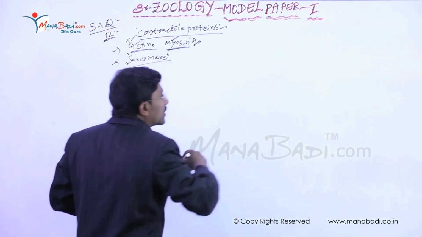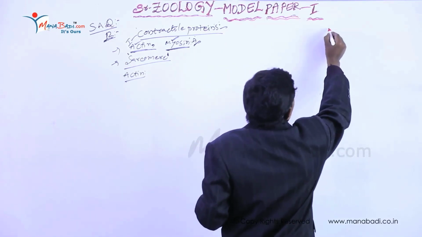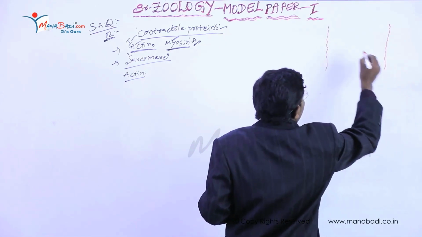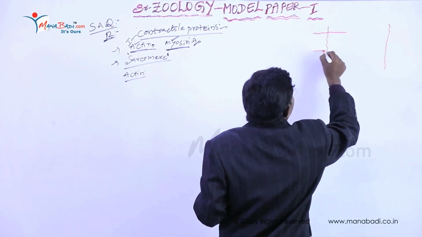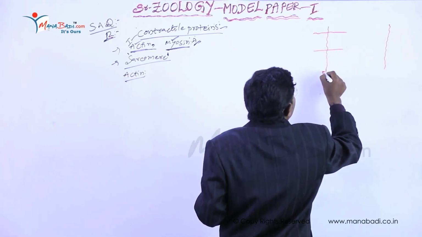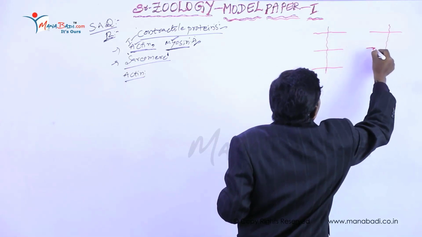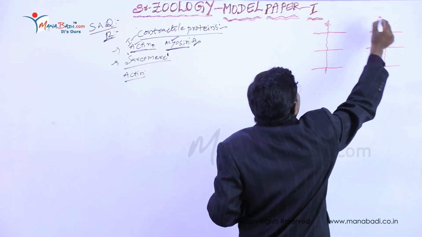Firstly we draw a small diagram, that is the sarcomere. Here is the sarcomere structure in a muscle fiber. This is the actin, that is the thin band. These are the Z lines.